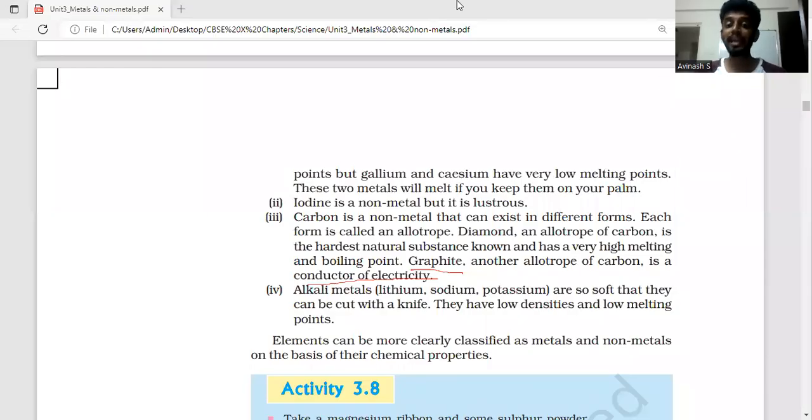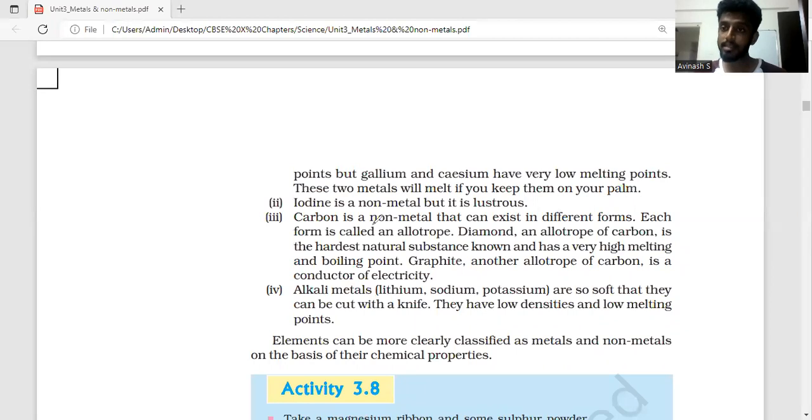And the fourth point is alkali metals. What I mean by alkali metals is, if you look at the periodic table, whatever is there in the first column, all those are called alkali metals. Lithium, sodium, potassium, and all of them. Why they are called alkali metals is because when their oxides are mixed with water, they will be able to form bases. For example, sodium forms sodium hydroxide. Potassium forms potassium hydroxide. You can see these are all bases, OH minus ions. That is why they are called alkali metals.